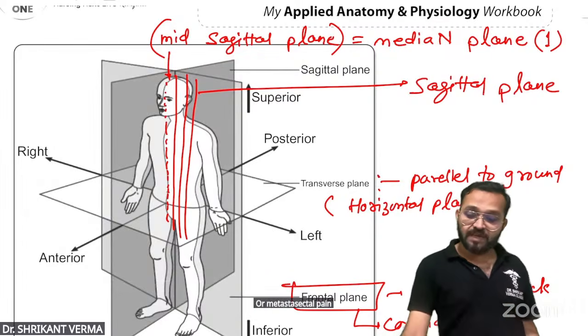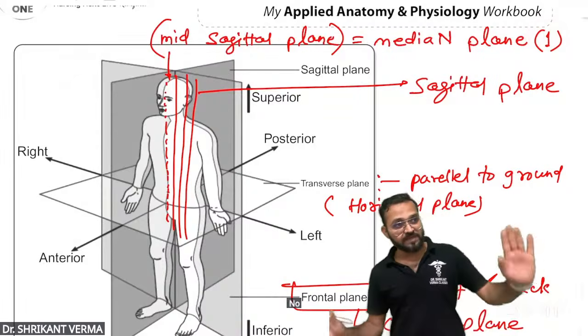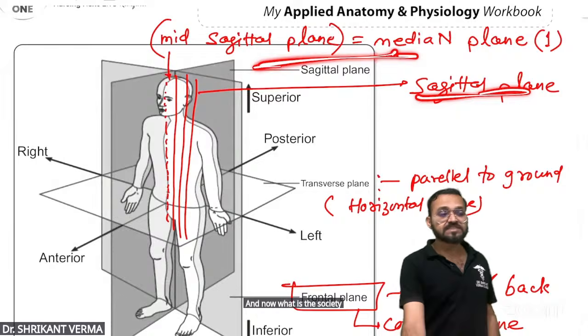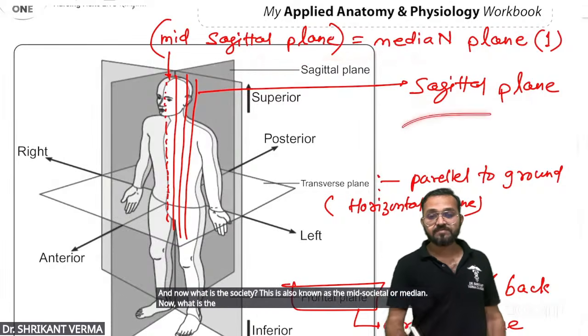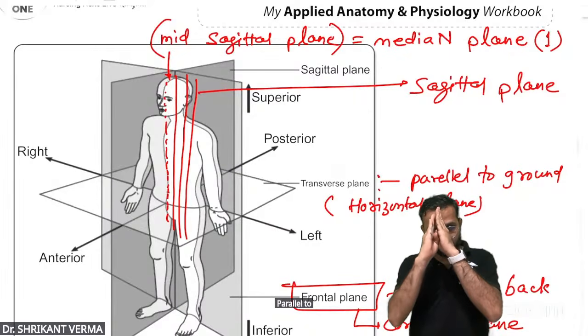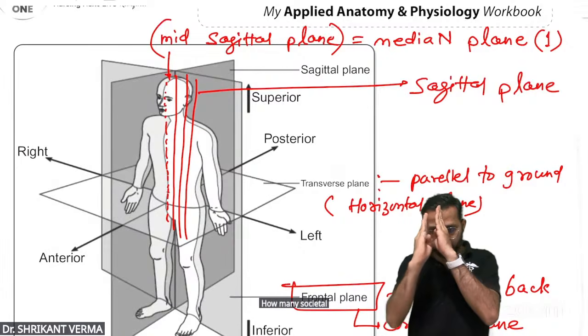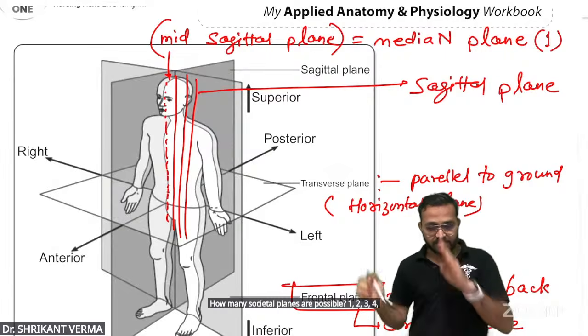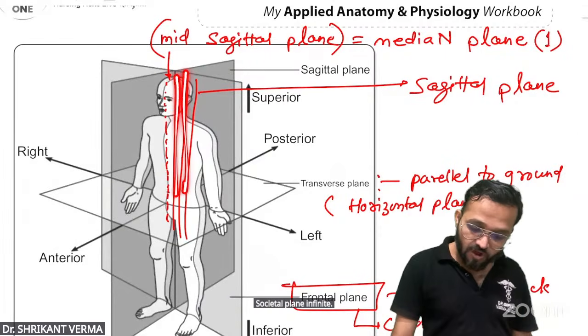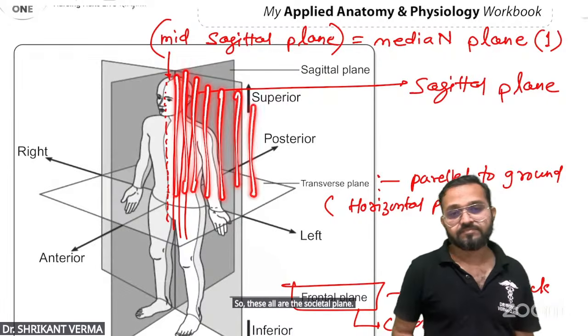How many median planes are possible? Only one. No other plane is there. Only one median plane. And now what is the sagittal plane? Any plane which divides the body parallel to the mid-sagittal. So this is the mid-sagittal and parallel to it, that is the sagittal. How many sagittal planes are possible? 1, 2, 3, 4, 5, 6, 7, infinite. Sagittal planes are infinite. So these all are sagittal planes.